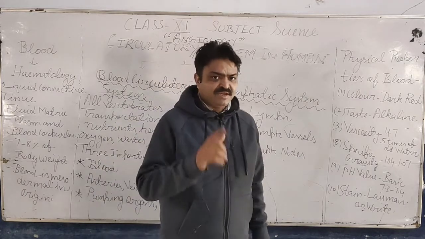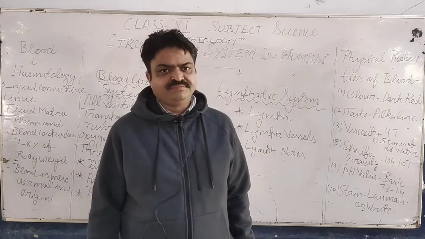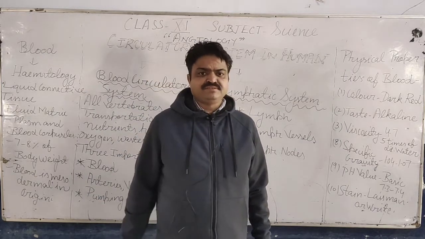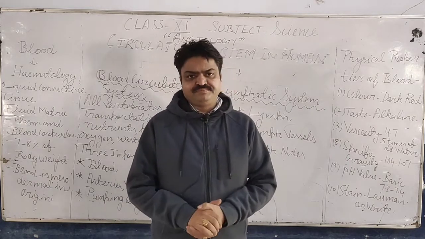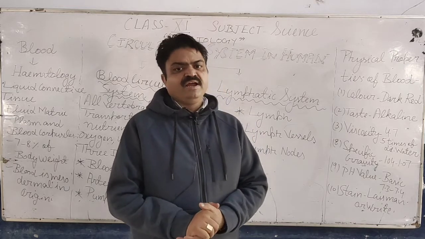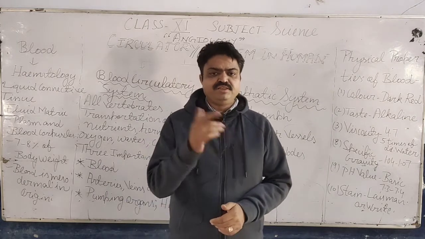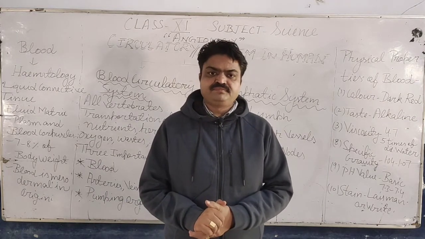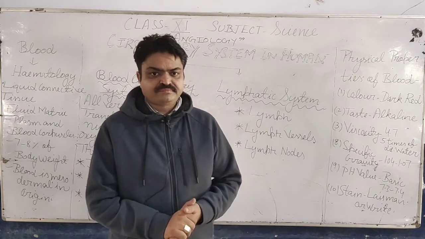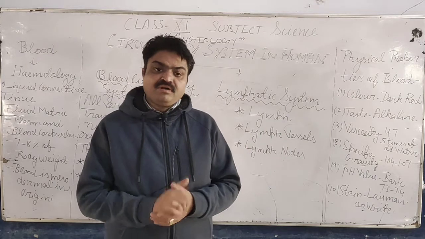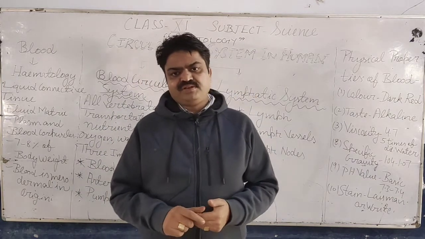Today we are starting a new topic related to human anatomy and physiology. As we have discussed the types of circulatory system, there are two types: open circulatory system and closed circulatory system. Open circulatory system is found in mollusks and arthropods, but the closed circulatory system is found in humans and all the vertebrates. All the vertebrates have the closed circulatory system.